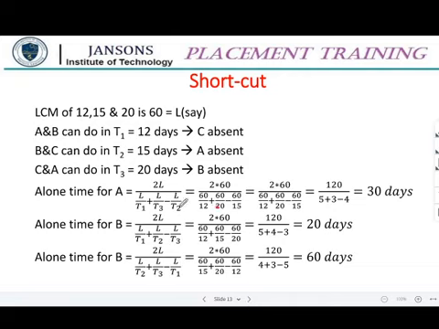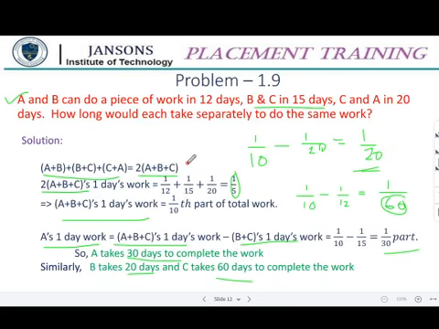So this is another way, where we can straight away do it. A and B can do it in T1 days, that is 12 days, B and C in T2 days, and C and A in T3 days. This is the general formula. This method is only for problems where you get 2 into (A plus B plus C).